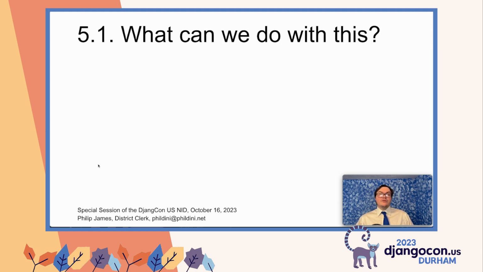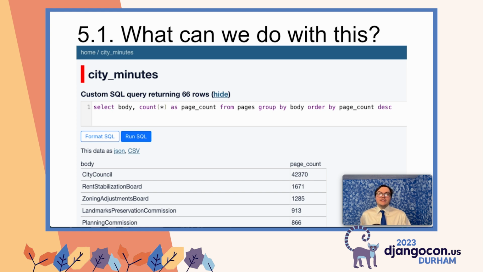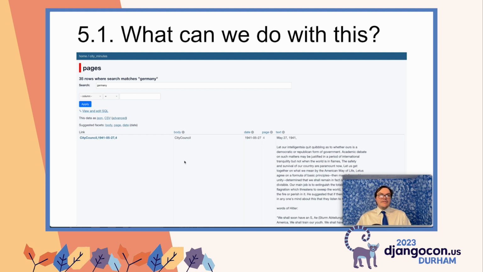So now what can we do with this? First and foremost, we can look at how many bodies we're dealing with if we've done multiple body searches. We can then see how many pages per body we're looking at. Obviously, for most cities, city council is going to be highest, but then you get to ask, how frequently do these groups meet? Can we learn anything from this data? And when you have a city like Berkeley, or other cities where the data goes back far enough, you get really interesting results like this.